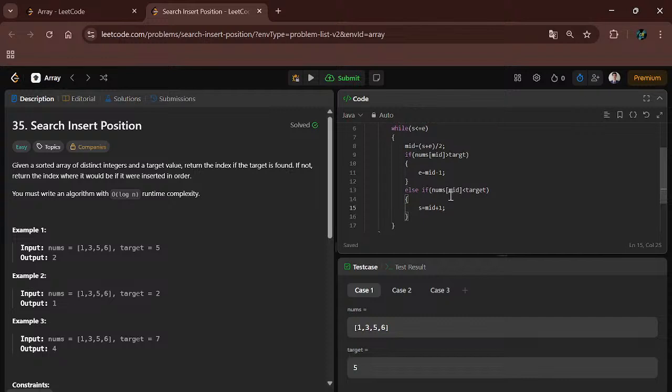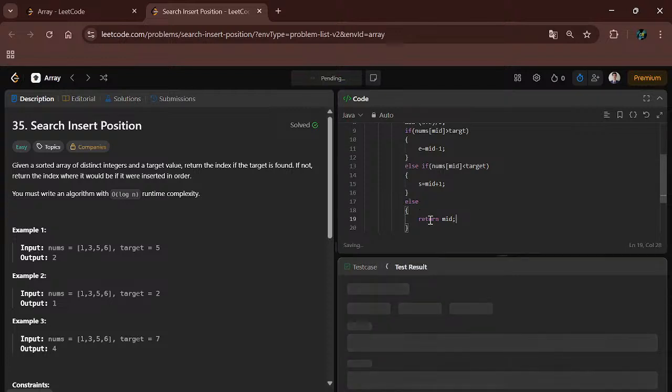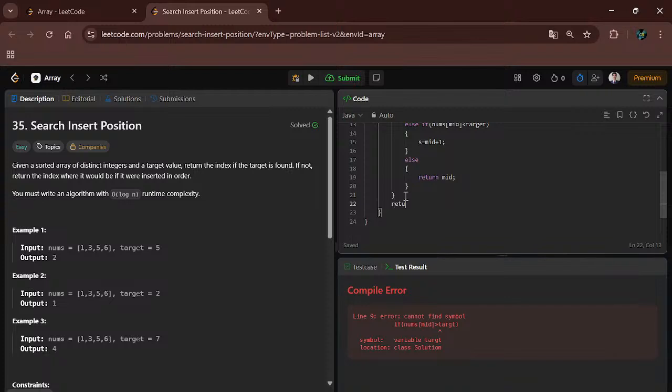mid plus 1. And if it is not greater than target and not less than target, it means we have got the insert position, so we will simply return mid. If it is not found, then we have to return the index, so return start. Let's compile the code.